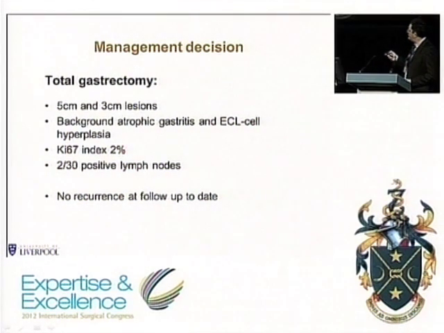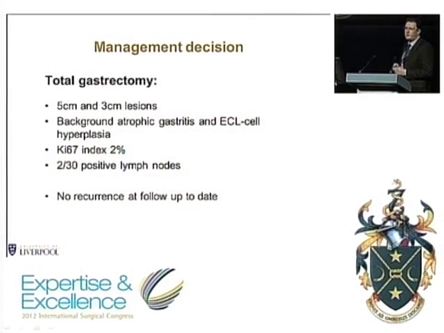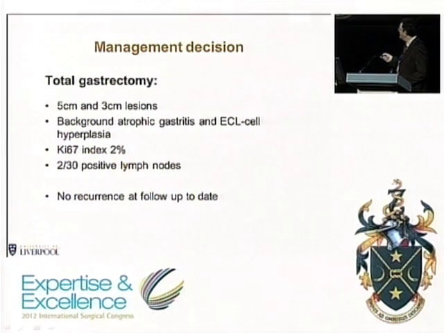He had 2 large lesions with background atrophic gastritis. The Ki-67 index on the resection specimen was about the same, 2%, but he had 2 positive lymph nodes. He's currently 12 months post-op. He's doing quite nicely, but obviously there is a chance of recurrence because of his lymph node involvement. So gastrectomy is sometimes needed, but often is a little bit too aggressive, I would suggest.